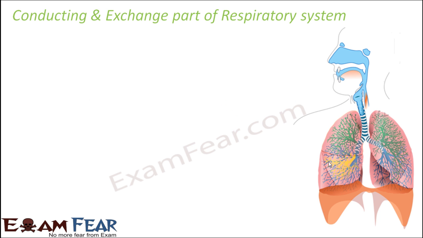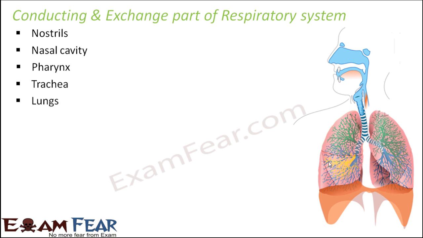So now let us see, we have discussed all the parts of the human respiratory system. Amongst all these parts, most of them play an important role in conduction, and only one of them plays an important role in the process of exchange. So let us see which are the conducting and exchange parts of the respiratory system. Starting from nostrils, nasal cavity, pharynx, trachea, lungs, bronchi, bronchioles and alveoli, we discussed all these parts.